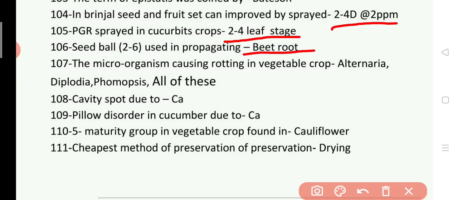Cavity spot occurs due to calcium. Pillow disorder in cucumber is a deficiency of calcium element. Maturity group in vegetable crop found in cauliflower. Cheapest method of preservation, answer is drying.